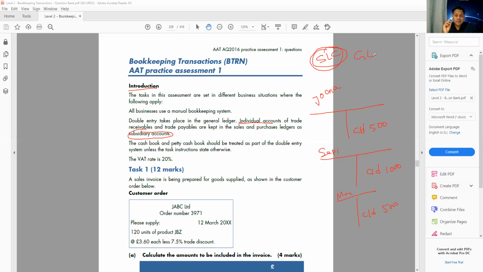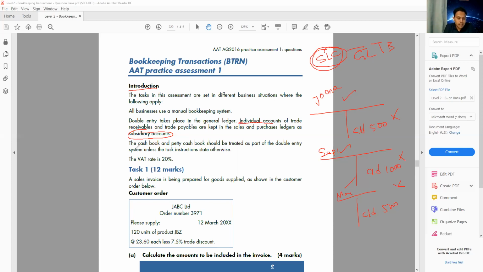For example, in the exam, they might give you Zuana, Sepi and Mohammed, and after that they give you the sales ledger control as well. We only take the sales ledger control to the trial balance, and these three we ignore, because on the trial balance we move only the general account balance, not the subsidiary.